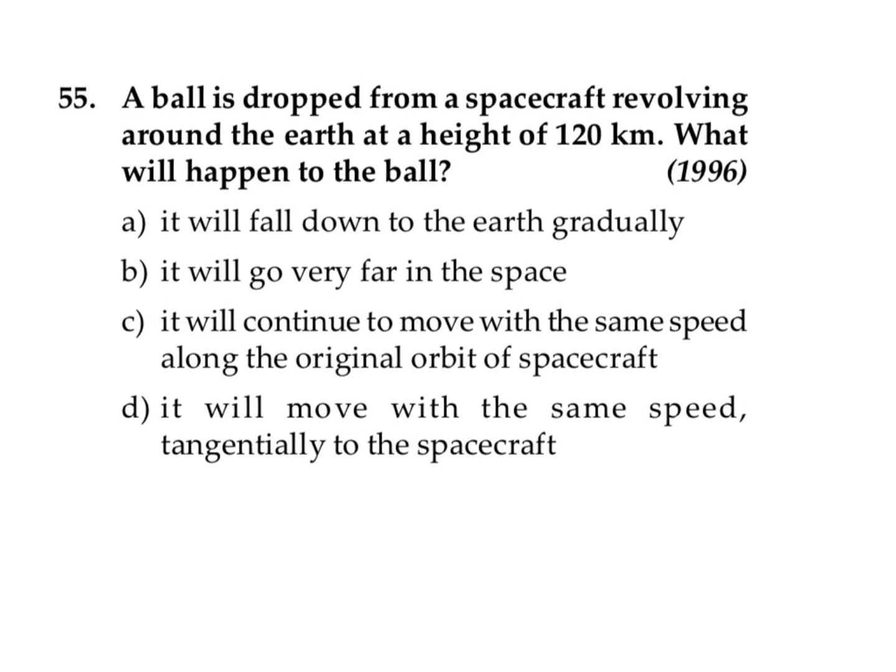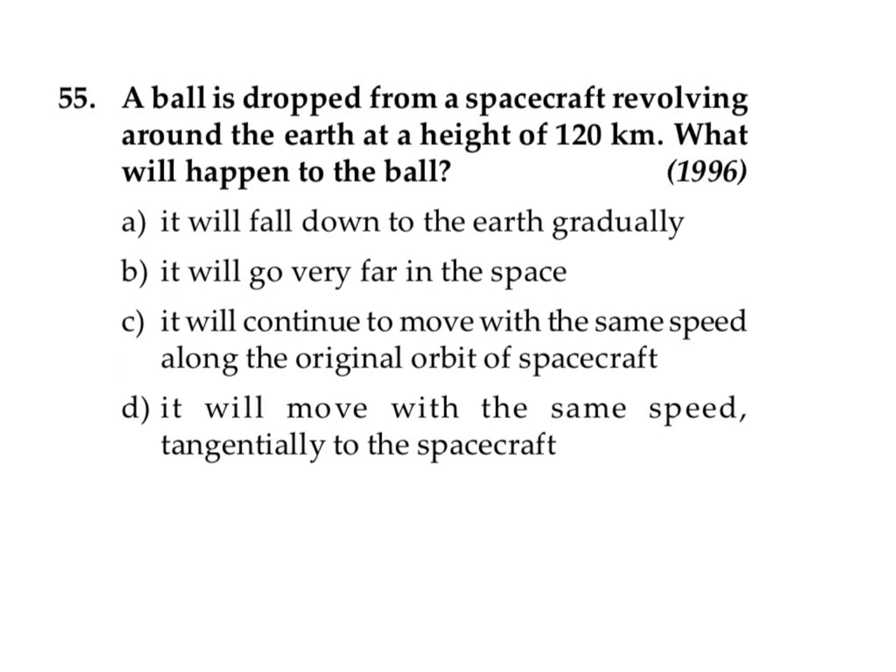A ball is dropped from the spacecraft revolving around the Earth at a height of 120 kilometers. What will happen to the ball? It will fall down to the Earth gradually. It will go very far into space. It will continue to move with the same speed along the original orbit of the spacecraft.